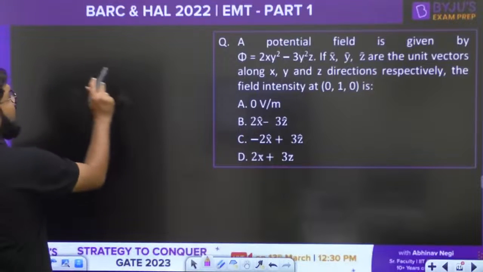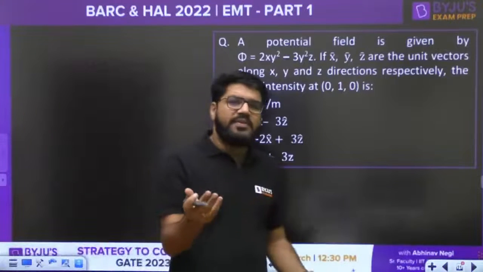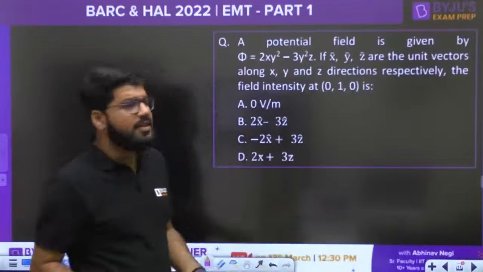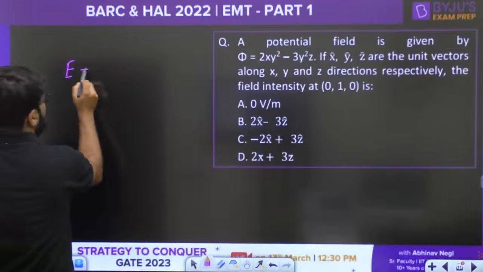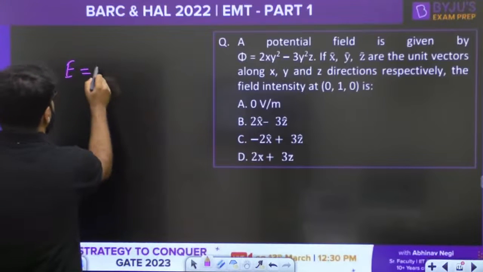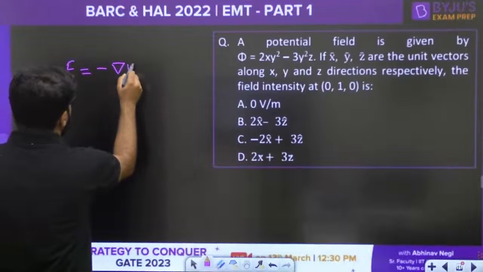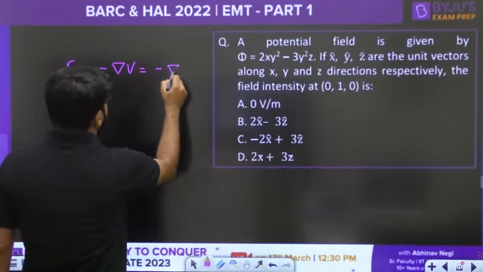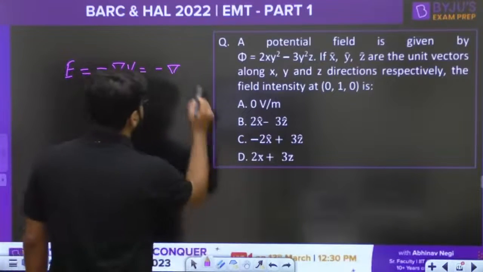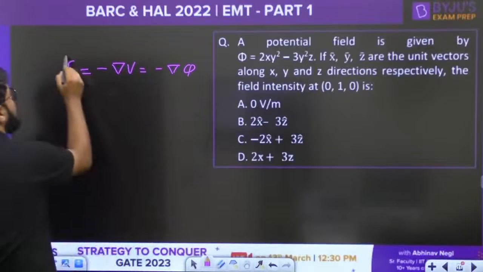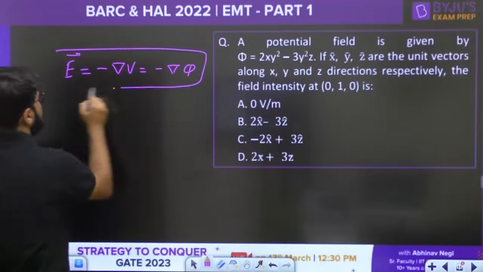Now in this case potential is given. In the previous question electric field is given and you are finding the potential. Now what is the field if the potential function is given to you? So electric field is given by negative of the gradient of V or negative of the gradient of phi. The potential here is represented by phi. So minus grad phi. This is the formula that you will be using here.